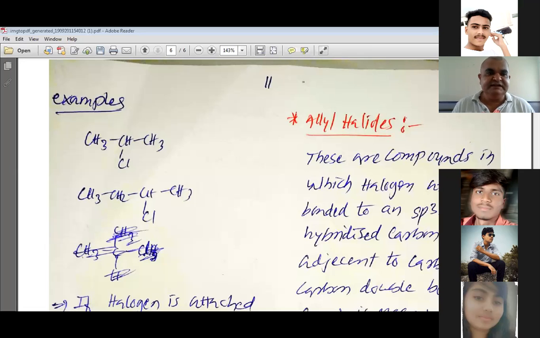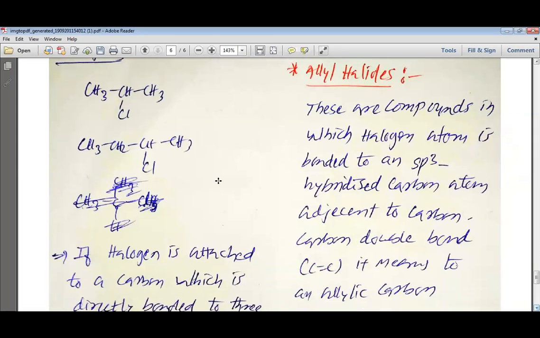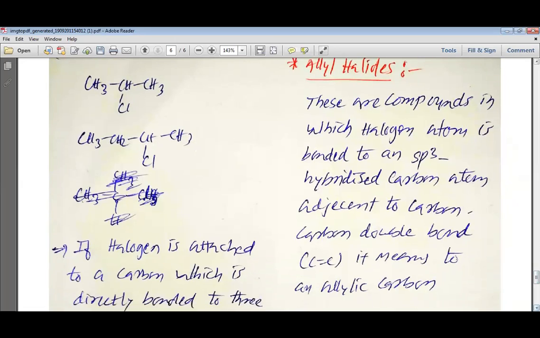When you look at the screen sharing, you will realize that I have given you enough examples for you to understand it well. So when you look at your screen now, you have the secondary alkyl halide. Cl is bonded to the carbon. This carbon is bonded to two other carbons. Here also Cl is bonded to the carbon. This carbon is also bonded to two other carbons.